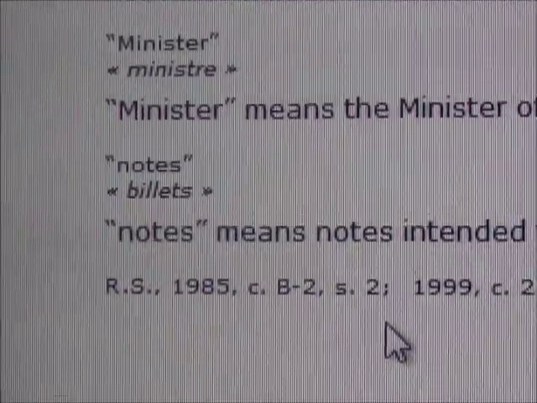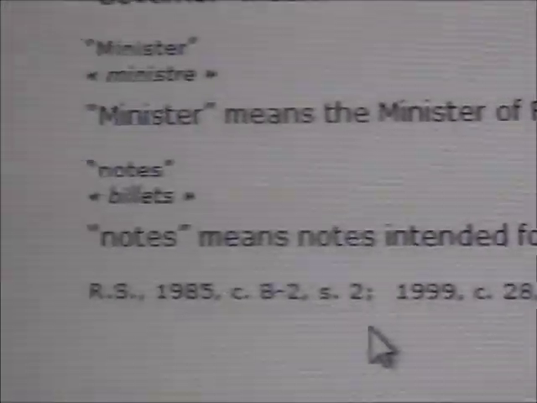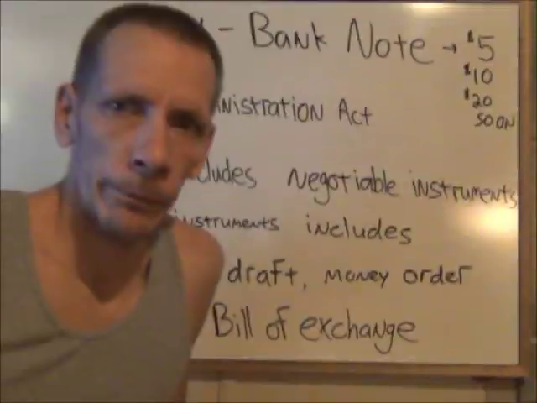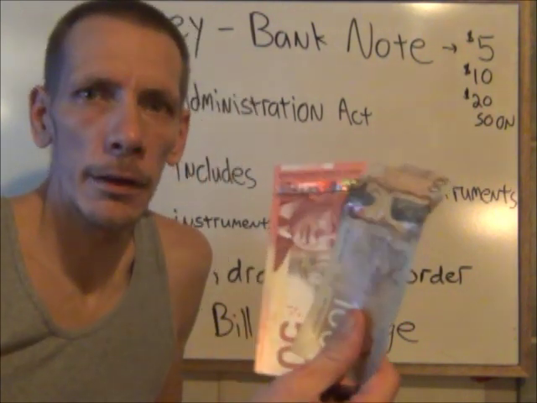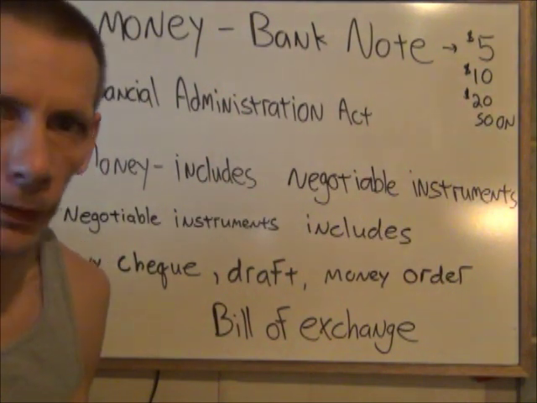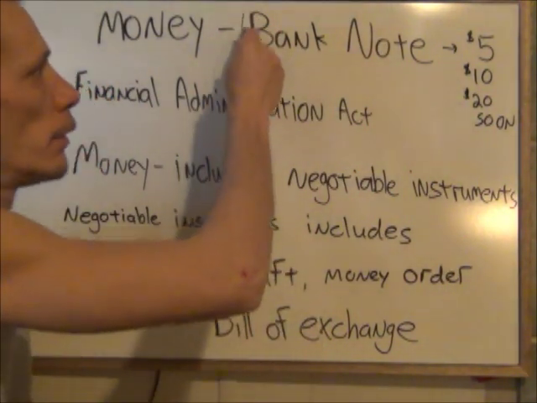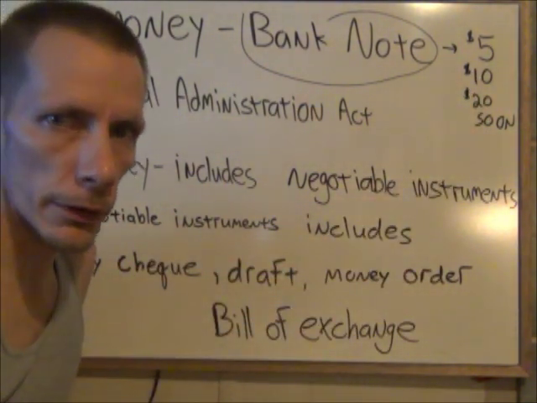Bank of Canada Act, it says notes means notes intended for circulation in Canada. So there's a lot of people here in Canada, in Quebec, that think this stuff here is the only thing that's money. This is not the only thing that's money here in Canada. This is one form of money that we can use, but there are other forms of money that we can use than just this. Now, money is a banknote, as I just showed you. It's $5, $10, $20, $50, $100, and so on.